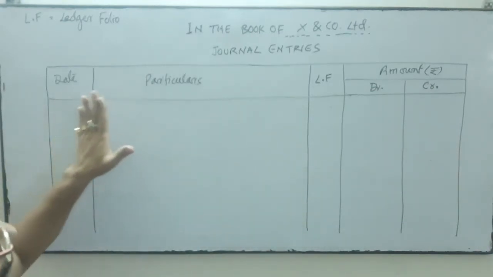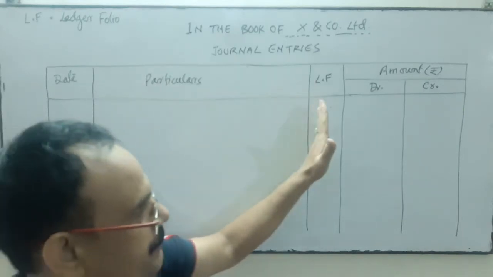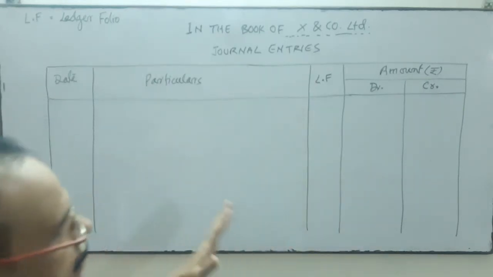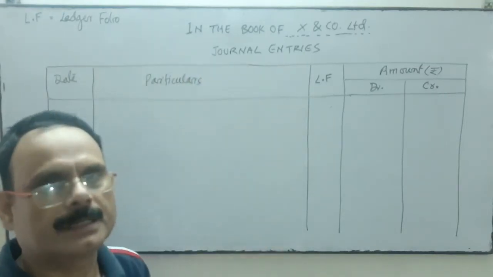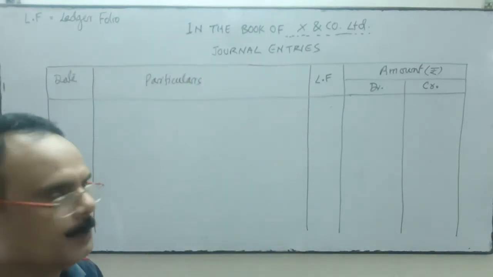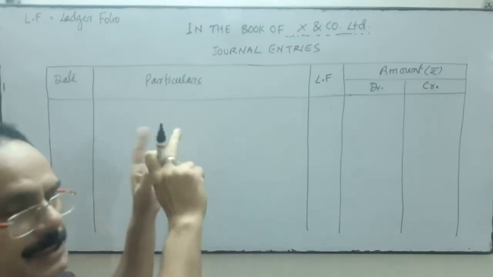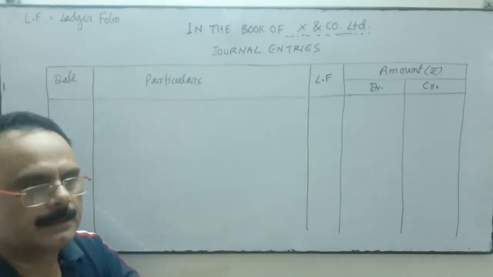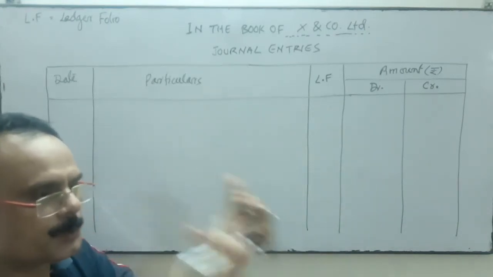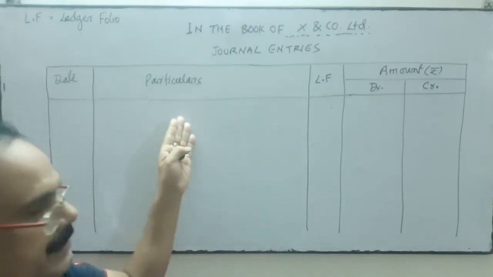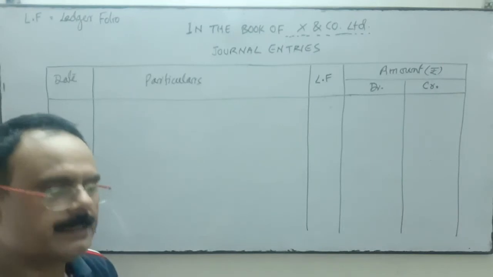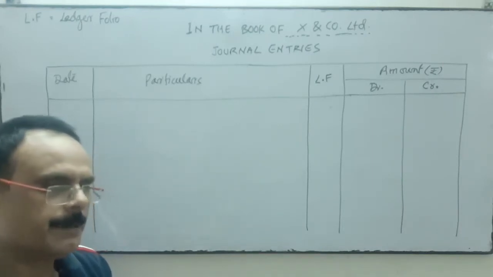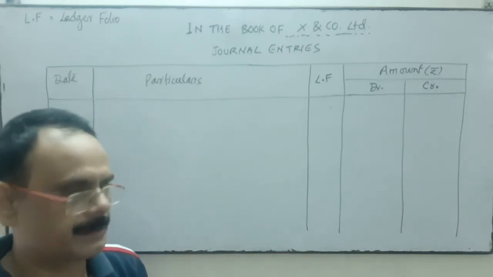So the date, particulars, ledger folio. What is ledger folio? Ledger folio is the page number of the ledger where this transaction is posted. Suppose one of the transactions over here is posted in ledger page number 56.